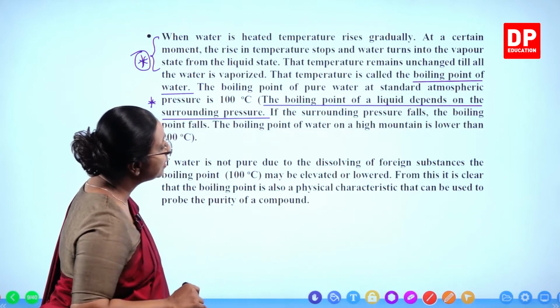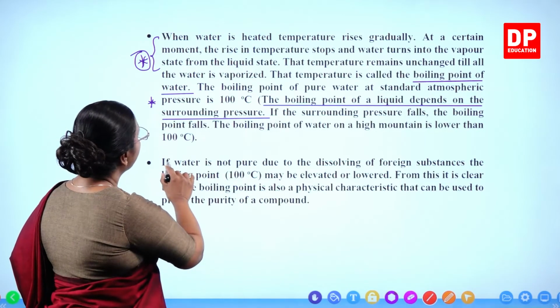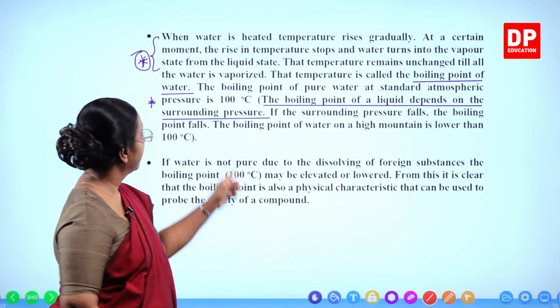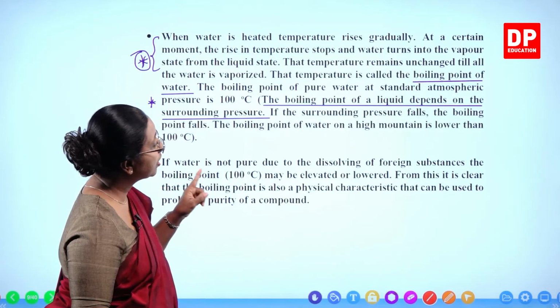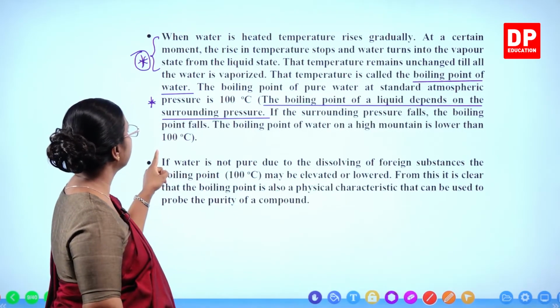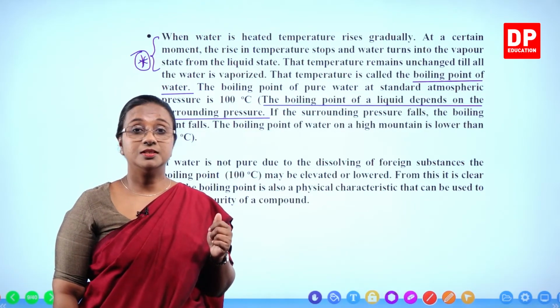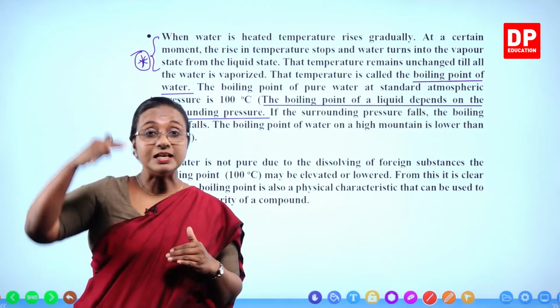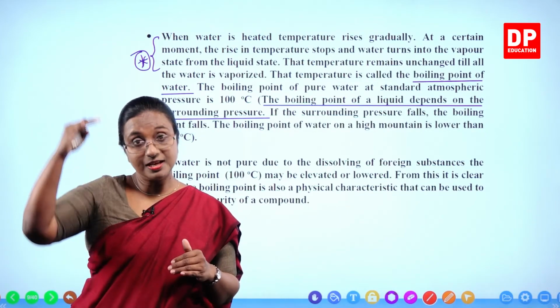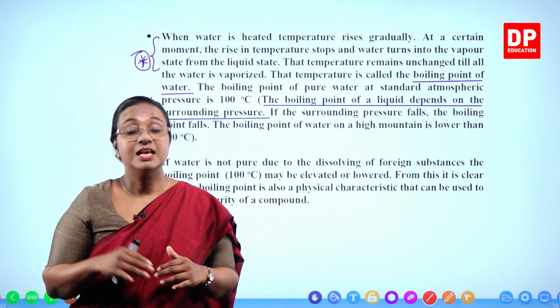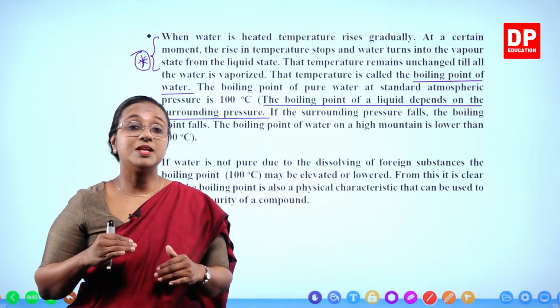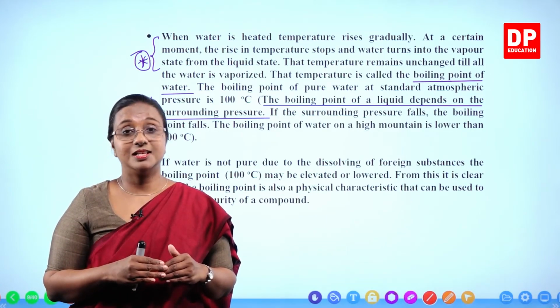If the surrounding pressure falls, the boiling point falls. The boiling point of water on a high mountain is lower than 100 degrees Celsius. Why a high mountain? You all know, students, when the altitude increases, the height increases, the atmospheric pressure decreases slightly.